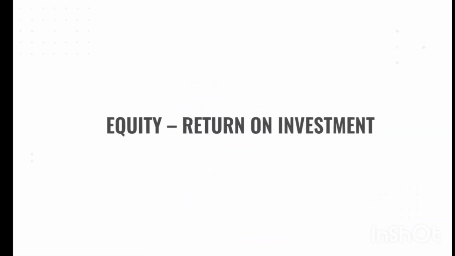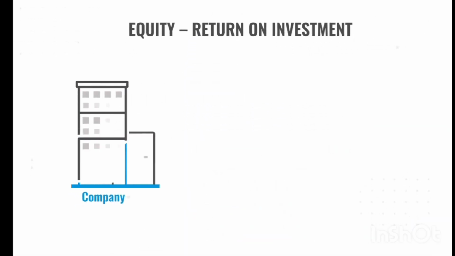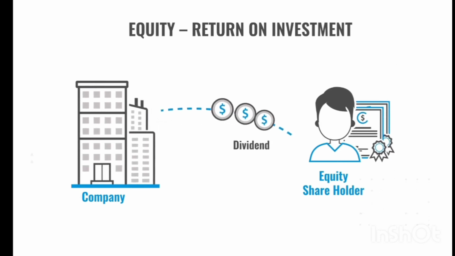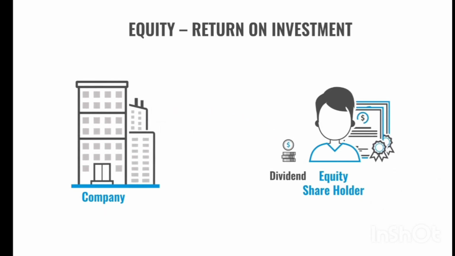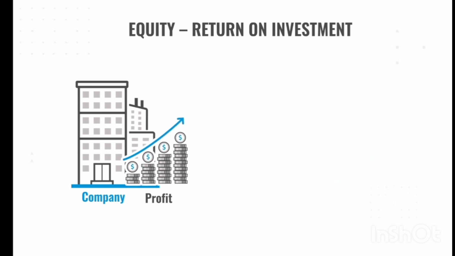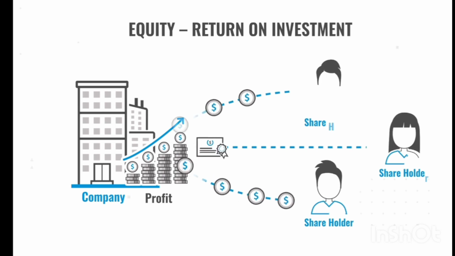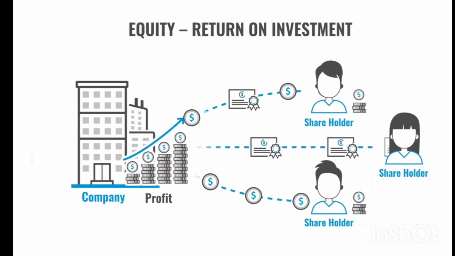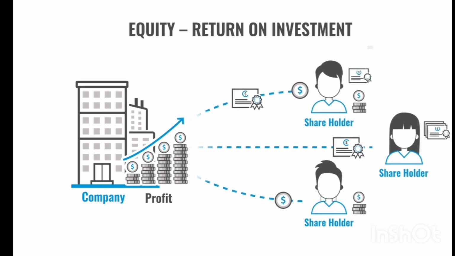Equity, return on investment. Equity shareholders receive a return on their investment in the form of dividend. Dividend is a share of profits and retained earnings that a company pays out to its shareholders, and can be in the form of bonus shares, or cash, or both.